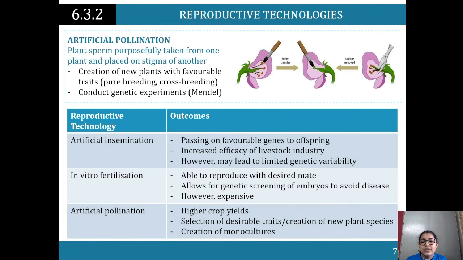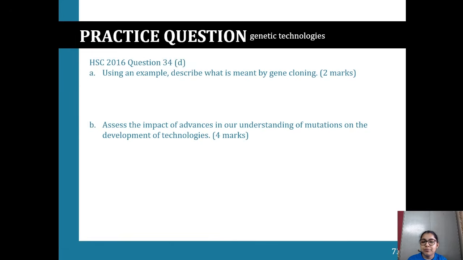Artificial pollination, that creation of new plants with favorable traits like pure breeding, right, or crossbreeding. You would have looked at Mendel in module 5 and how he talked about the ratio as well with artificial pollination. So artificial insemination, passing on favorable genes to offspring, increased efficacy of livestock industry. However, it may lead to limited genetic variability. In vitro fertilization, artificial pollination.